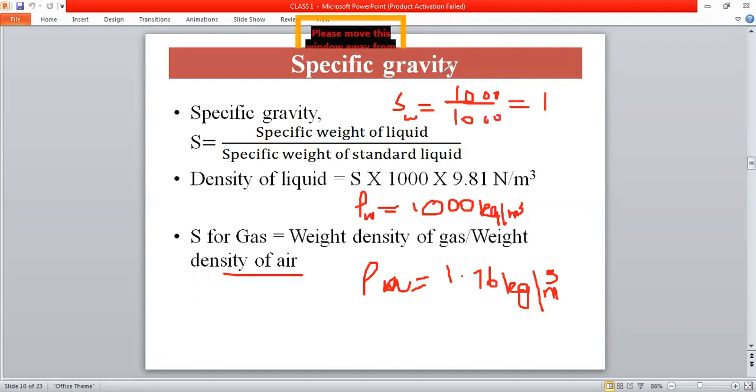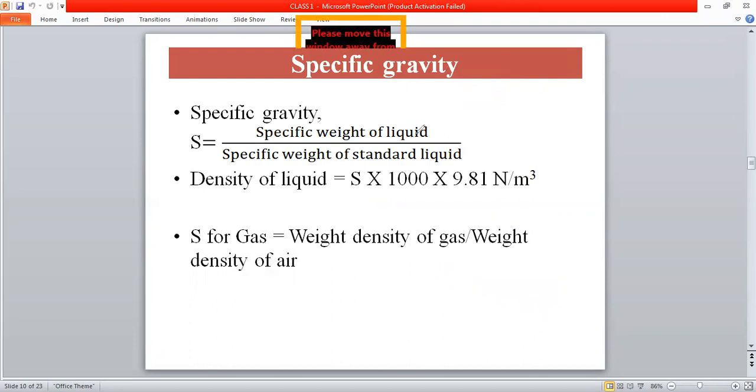Or if you want to calculate the specific gravity of mercury, we know that the density of mercury is 13,600 kilogram per meter cube.